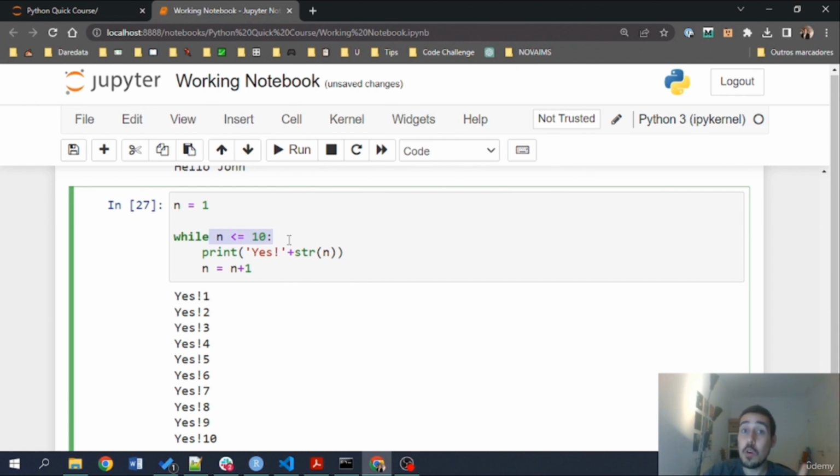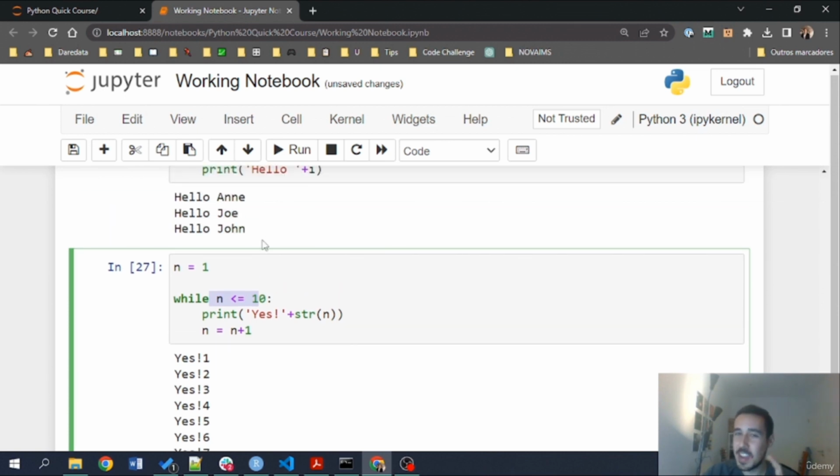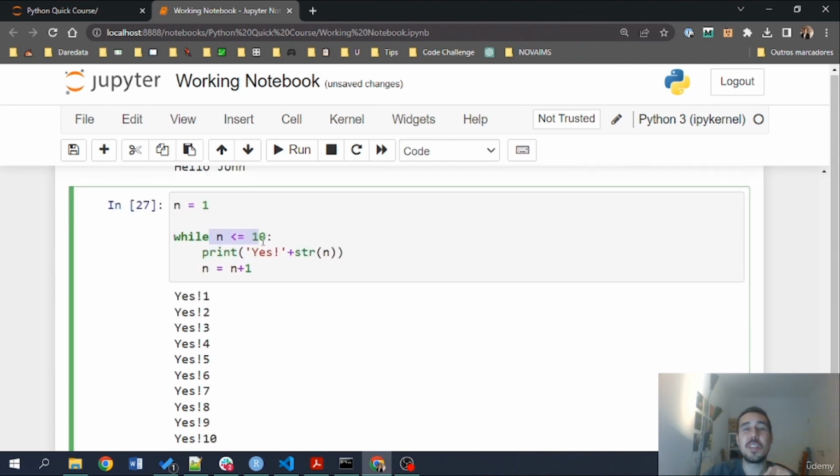The loop will only stop when this condition is evaluated to false. So be really mindful when you use while loops, because you can generate an infinite loop in there and your code will never end, basically. Okay, so I hope that this was clear. Let's continue and learn a bit more how we can create our own functions in Python, a very, very important component of the language, and what we will see in the next lecture.